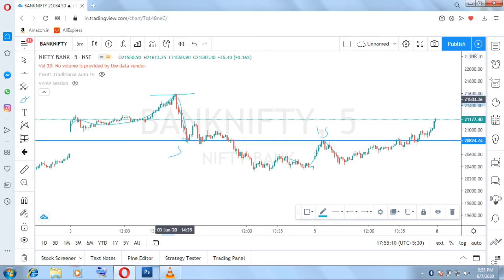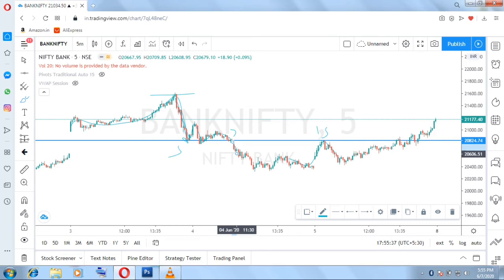If we see, the price took resistance from here, and now the price is moving from here and fell down and took support for the first time, and again if you see, it retraced back, and then again fell. Now this is the second visit, and now it consolidated for some time, and then again in the third visit, right, in the third visit it broke the support.